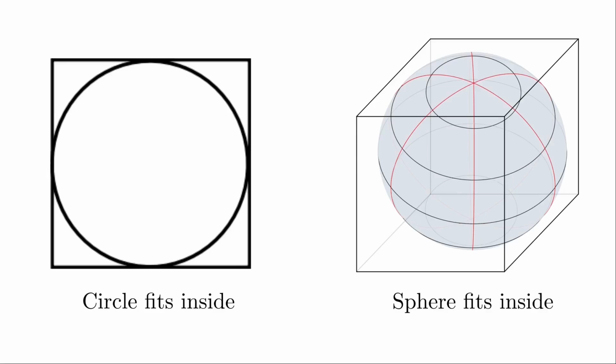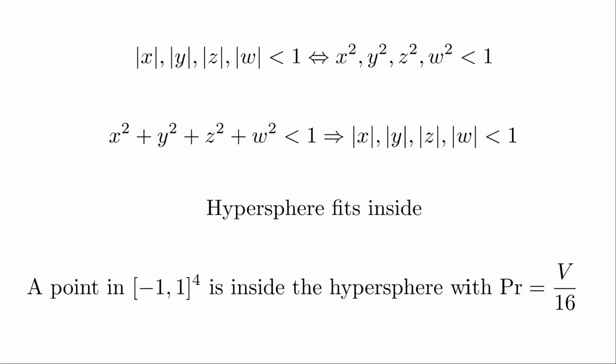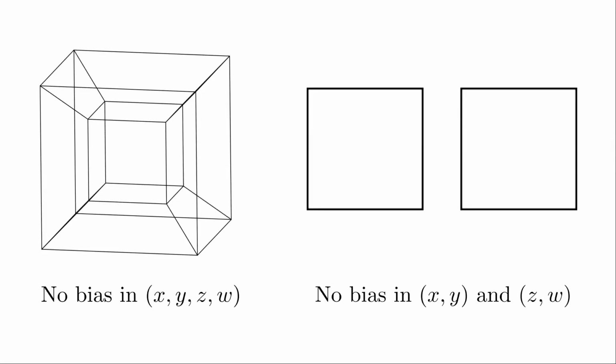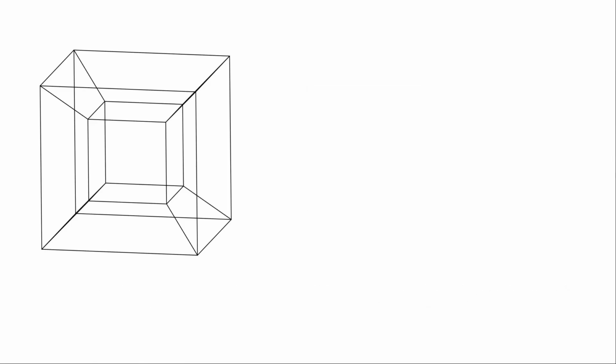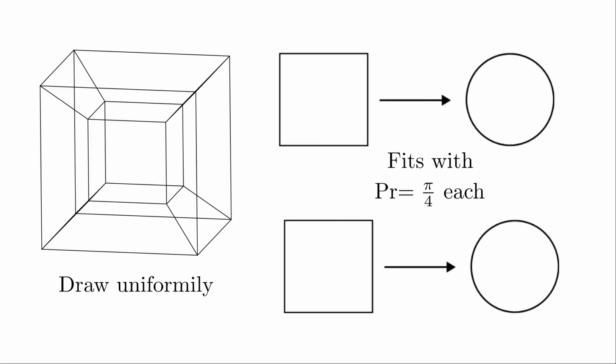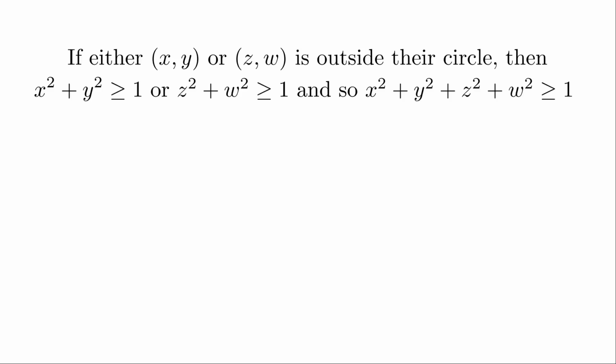This is important because if we consider a random point in the hypercube, we can write the volume in terms of a probability. However, with an argument similar to what we used for the second item, drawing from a hypercube is like drawing in two squares independently. And each of the chosen points will be inside the respective unit circles with probability pi over 4. If either point is outside of their circle, then either x squared plus y squared is larger than 1, or z squared plus w squared is larger than 1, leading to the point being outside of the hypersphere.